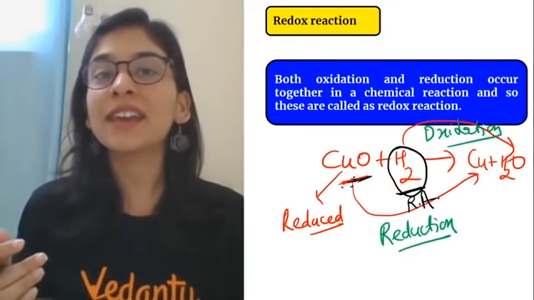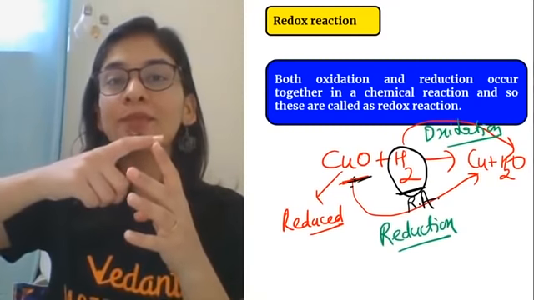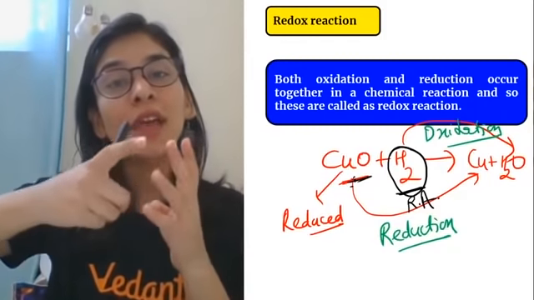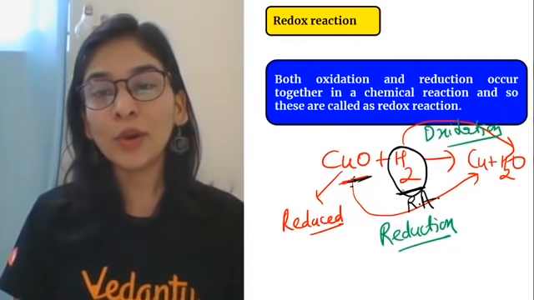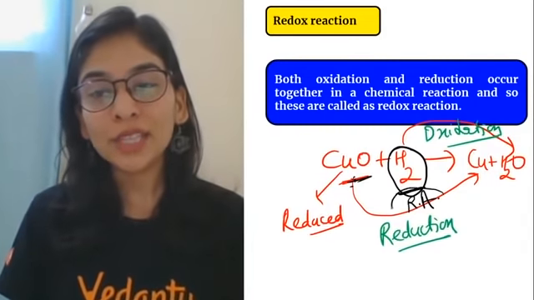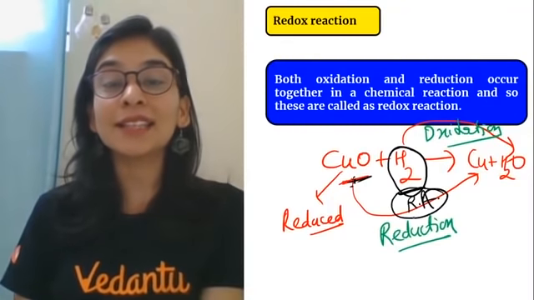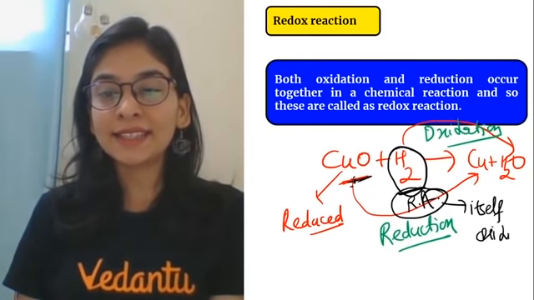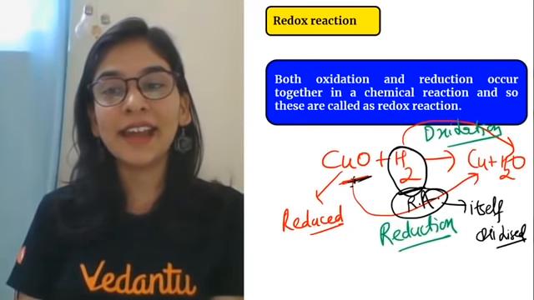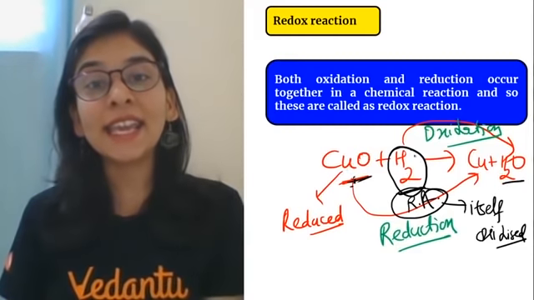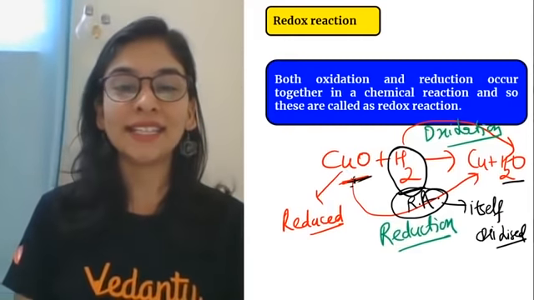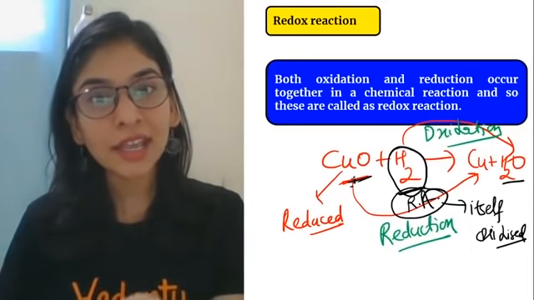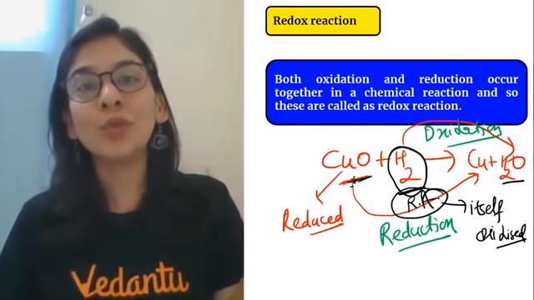दूसरे substance को reduce करने का मतलब तीन condition. The other substance has to lose oxygen, the other substance has to gain hydrogen, the other substance has to lose electron, और वो ही follow कर रहा है ये करने को. So reducing agent ऐसा agent which is helping the other substance to get reduced and itself getting oxidized. Itself getting oxidized, and isn't it clear? Hydrogen is getting oxidized by taking its oxygen. है ना? By taking its oxygen. So hydrogen here is acting as reducing agent because it is helping copper oxide to get reduced.